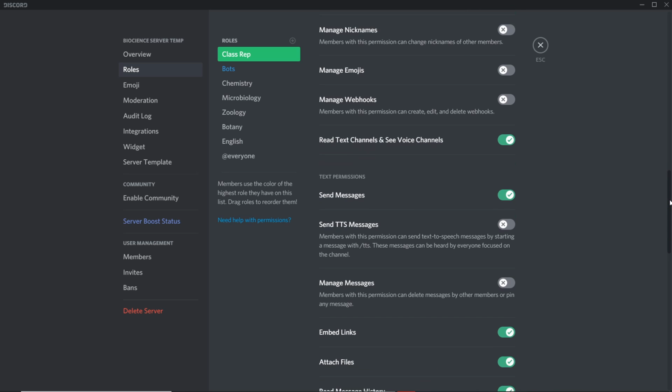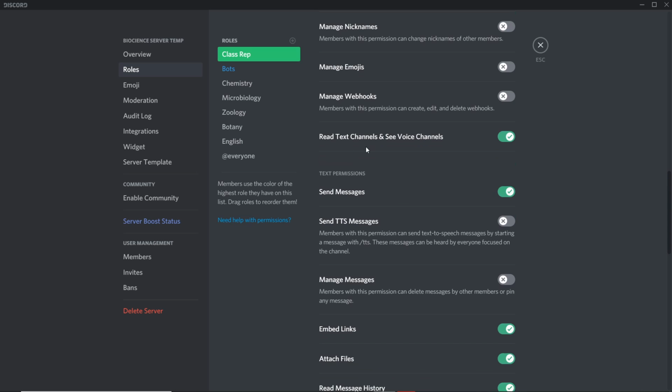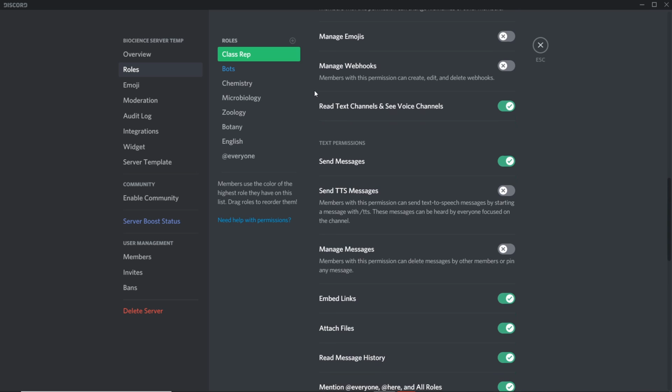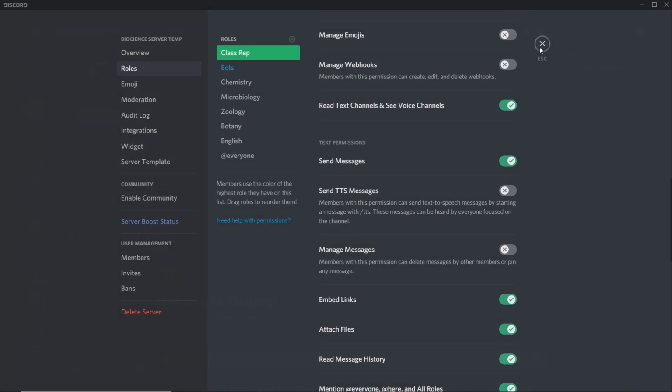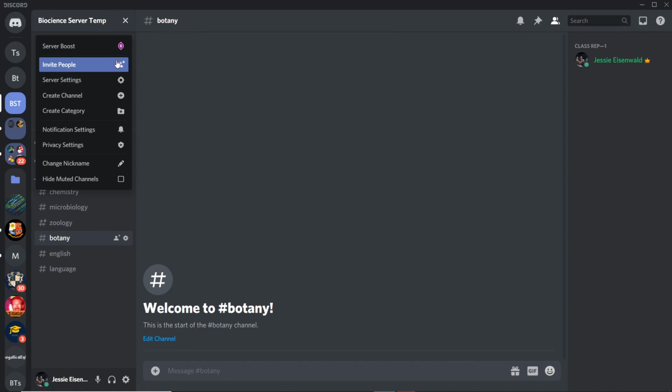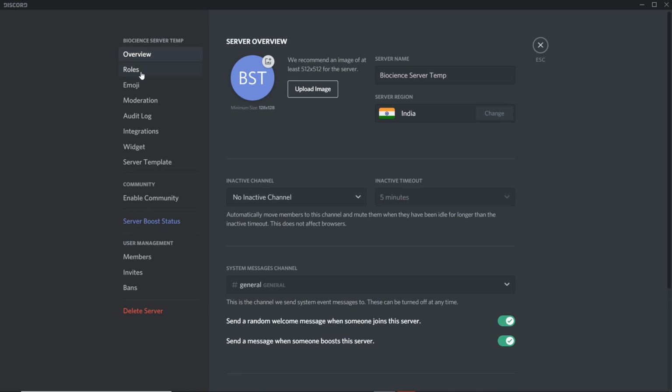Read channels, read text channels and see voice channels. Of course, you guys need this on. They need to actually see the stuff. Send messages. Again, another thing. There are general permissions and there are specific permissions, right? These under the server area, under the server settings, these are what are known as general permissions.